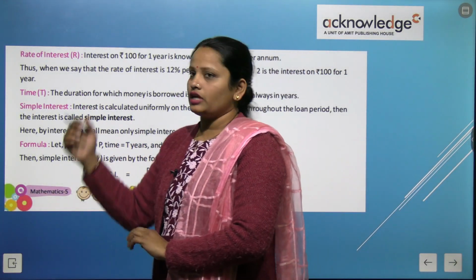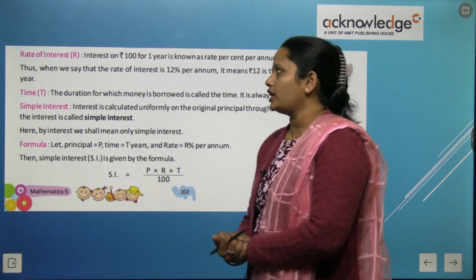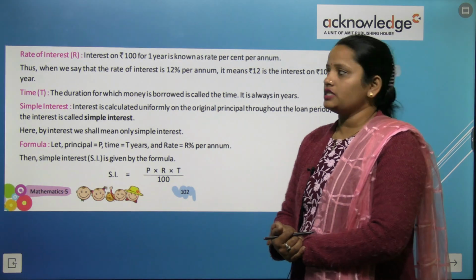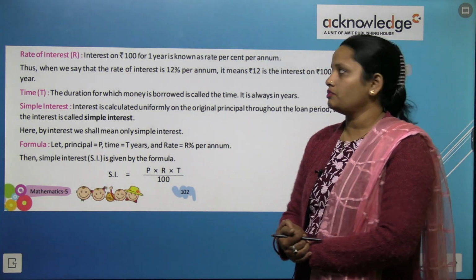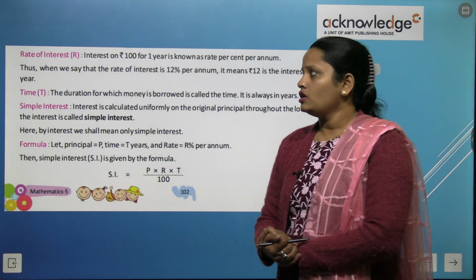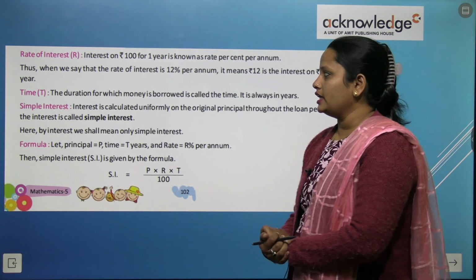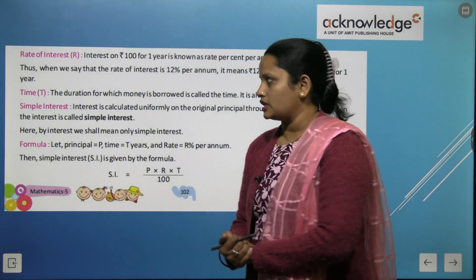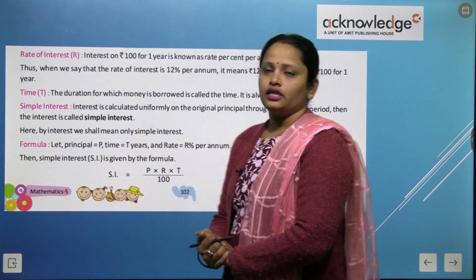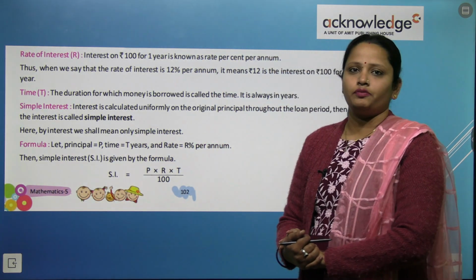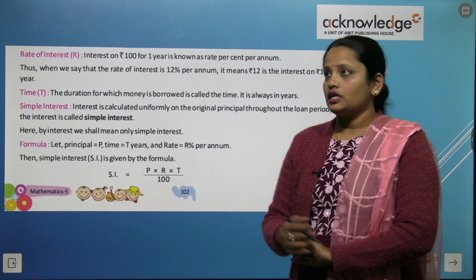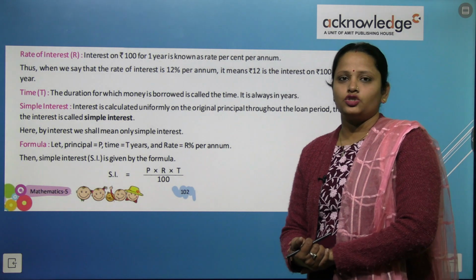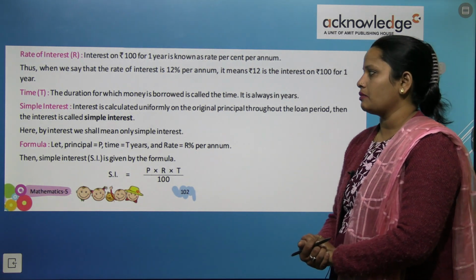Now the next is rate of interest. What is rate of interest? Here an example is given. Interest on 100 rupees for 1 year is known as rate percent per annum. How much interest will be charged on 100 rupees for one year is called rate percent. Thus we say that the rate of interest is 12% per annum. It means you will have to pay 12 rupees in one year on these 100 rupees. It means the rate of interest here is 12%.